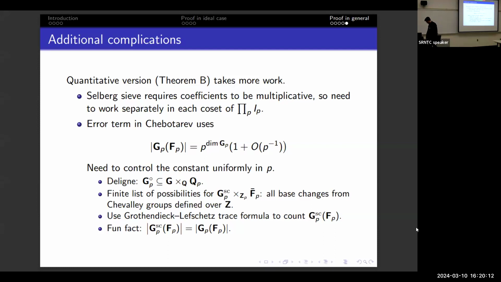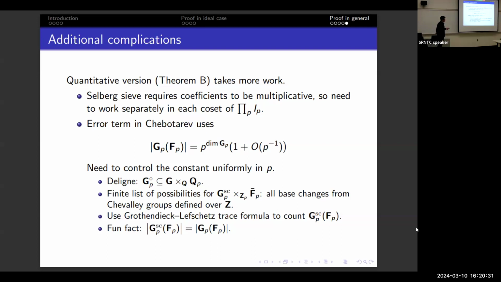Once you do that, you have a reductive group over an algebraically closed field, which is simply connected. There's a classification for those, and all of them come from base change of Chevalley Lie groups over Z. Once you know that, you can uniformly control this constant.